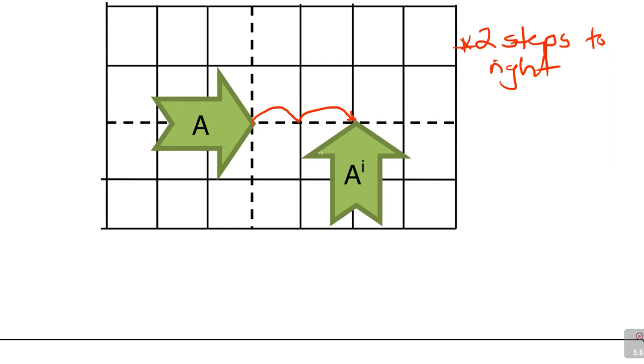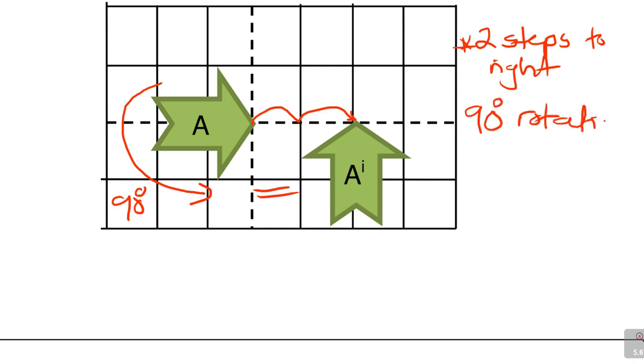Okay. The second one. How do you become like this? So you can see that if I rotate this just by 90 degrees, it will become this. You see, you just rotate it by 90 degrees. So you can say 90 degrees rotation. Now you must tell us what type of rotation is this. Is it clockwise or anti-clockwise?